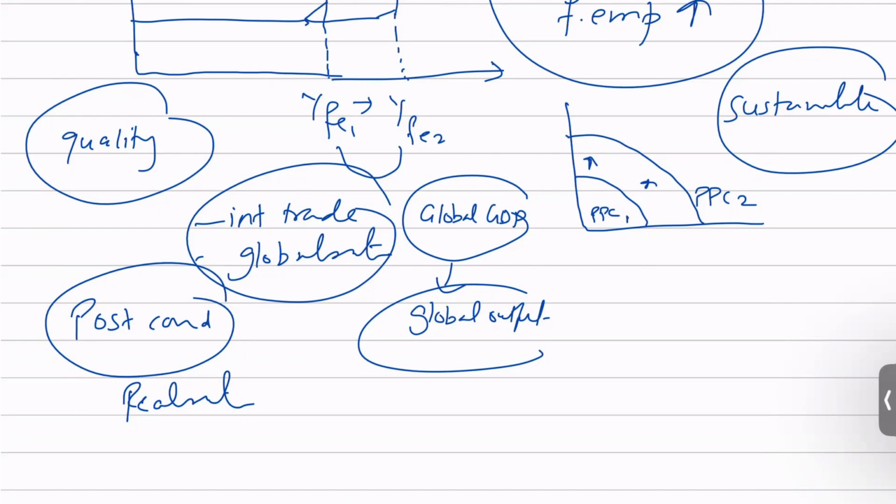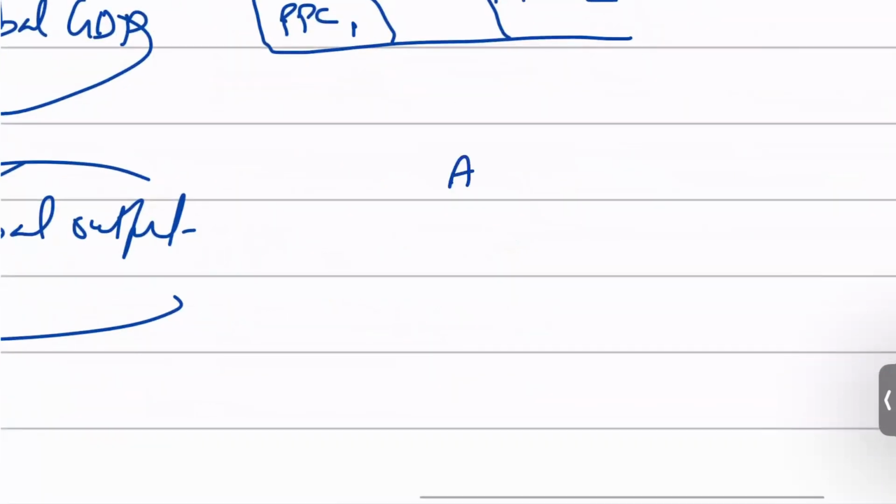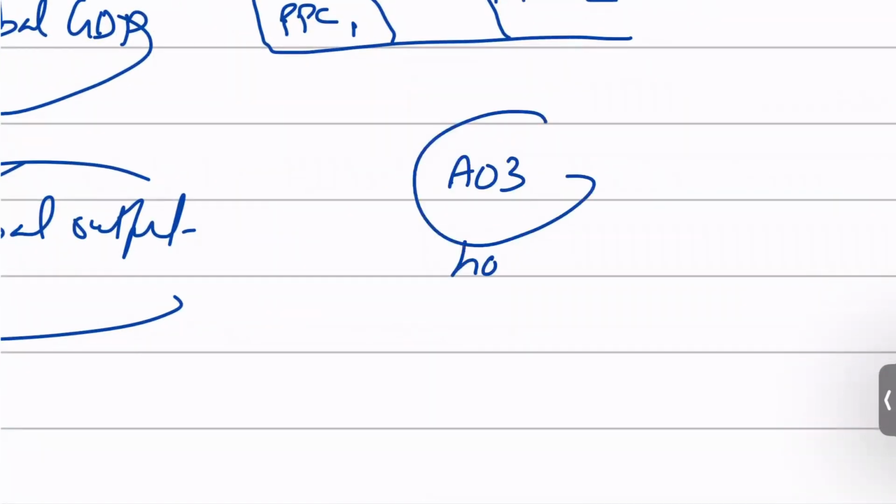However, then again, you'll start off with evaluation, right? Assessment objective 3. And then you'll say, "However," and this is how you start it. You change your paragraph, and then you say, however, just because technological advancement has a lot of benefits, that does not mean that it comes without any disadvantages or problems. And at times, if your economy is not really equipped to handle those problems, it could cause a lot of significant problems, right? So we know that technology has also resulted in a lot of unemployment.